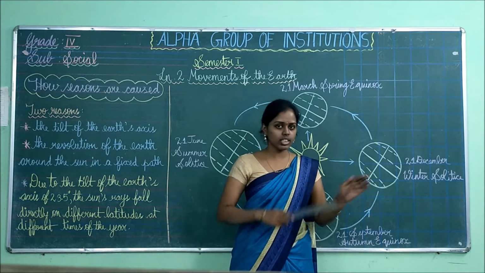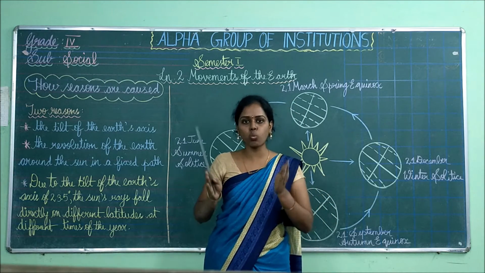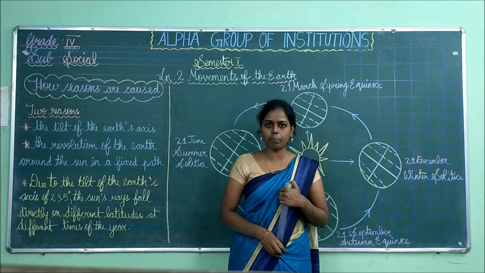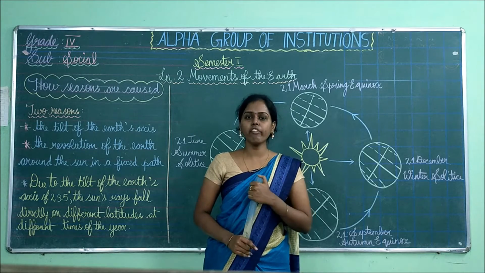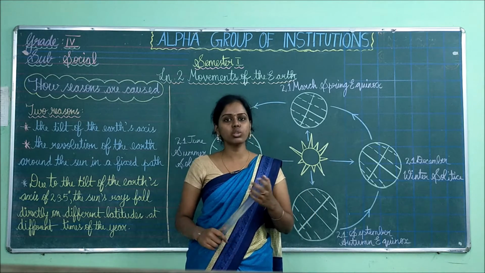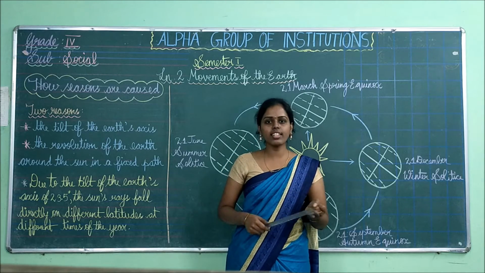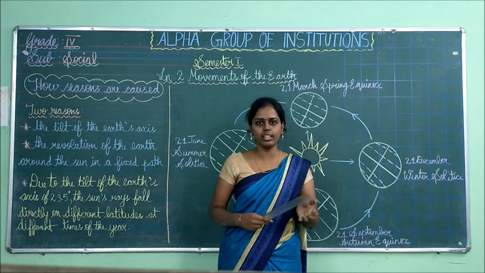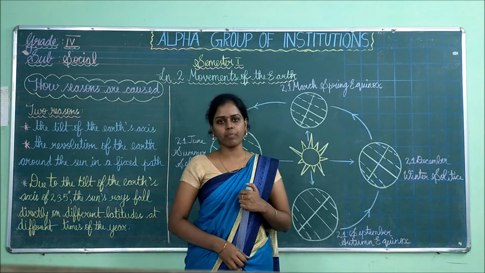So these 6 hours will be counted as 1 day once in 4 years. This is known as a leap year. Leap years are divisible by 4. For example, 2016 is a leap year, 2020 is a leap year, and in future 2024 is a leap year. So this is what we have seen about the leap year.